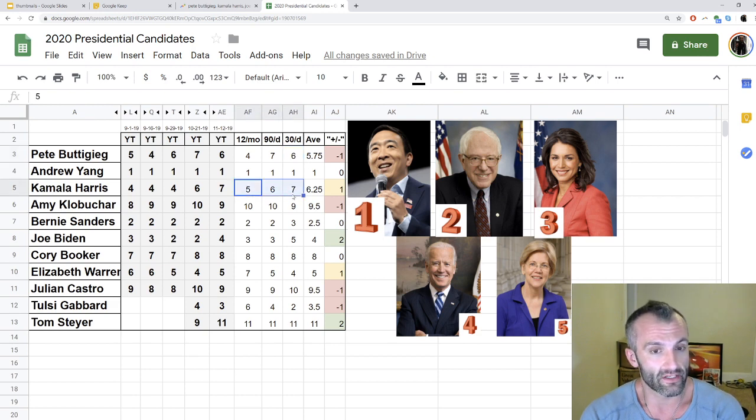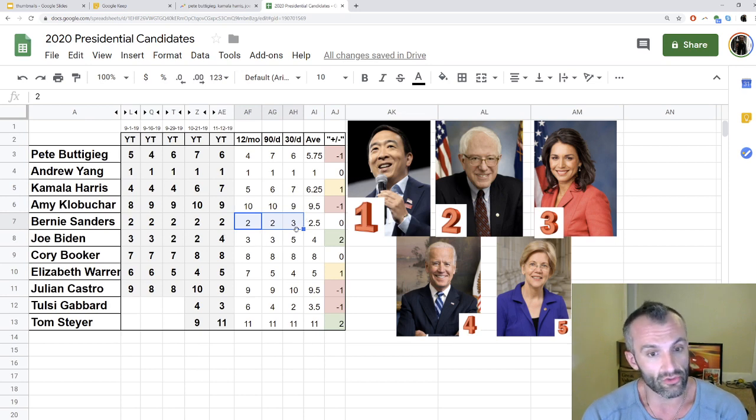Kamala Harris is losing ground, so you can see a clear trend here with her. You can see that she went from 5th most popular to 6th to 7th. She's losing ground. Amy is probably one of the next people who's more than likely going to drop out because they're not getting traction, right?